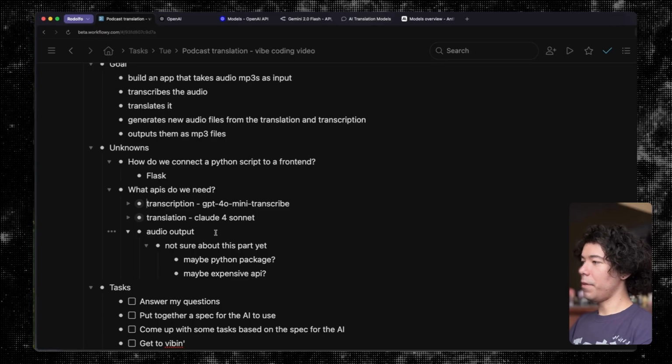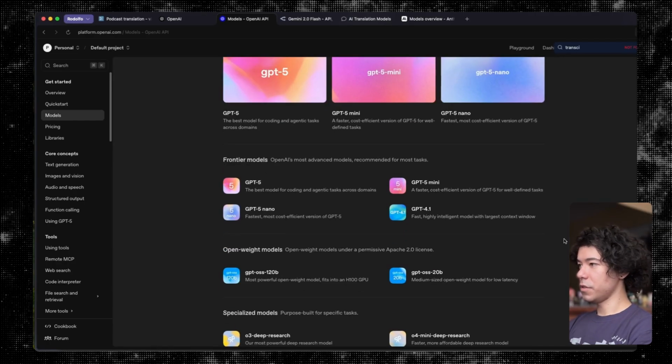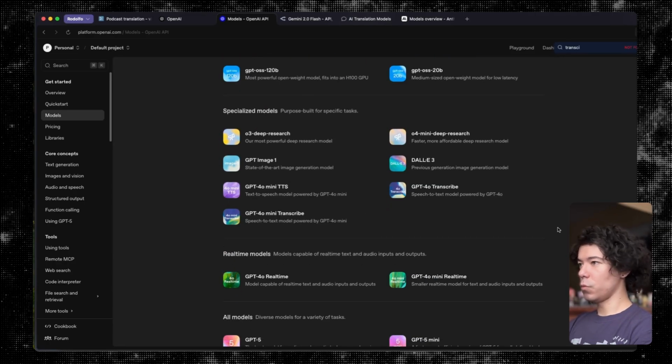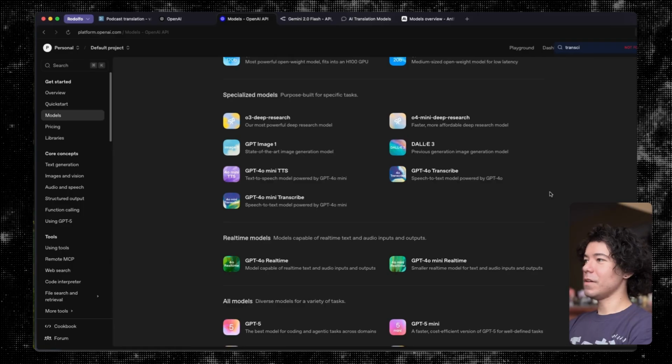And now the best part, the audio output. So what do we want to do about this? Let's take a look at the costs. For simplicity's sake, we'll just go back to OpenAI because we're going to use one of their models. Might as well just use another one of their models if it's reasonably priced. Remember, these are podcasts, so some of these could be 20 minutes, half an hour, 2 hours. So it starts to become quite expensive. It's worth considering the costs here.